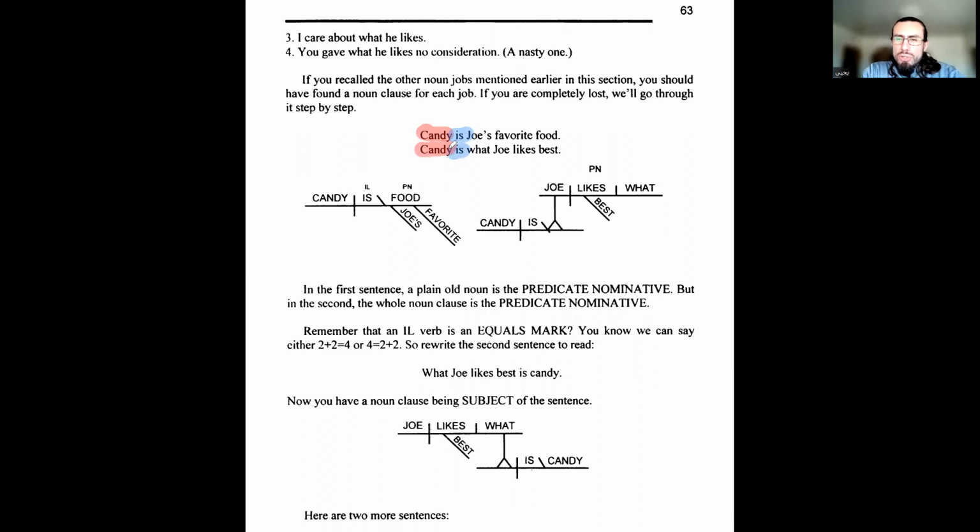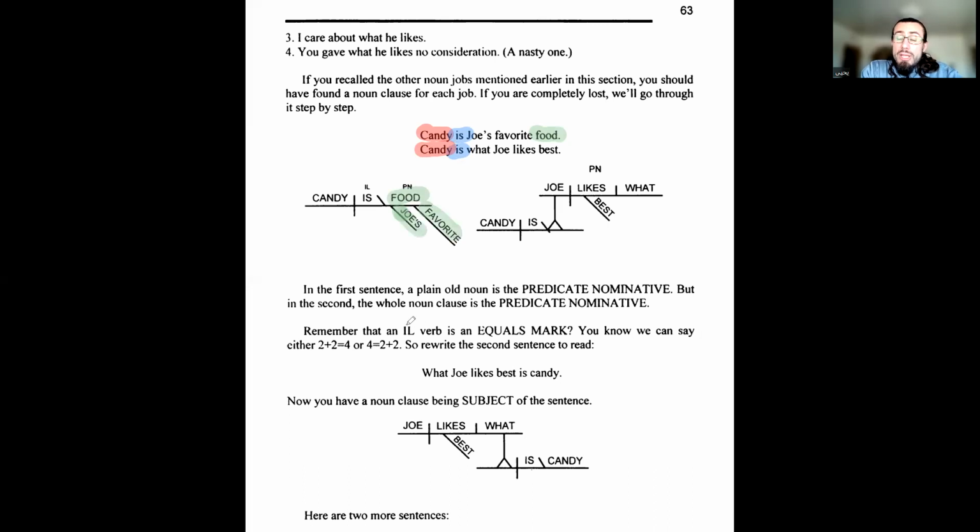Now ask yourself, we have is, what kind of verb is it? You have to know your verbs. Okay, it's an intransitive linking verb, right? If we do our verb test, we know it immediately. It's a verb of being, doesn't have any action. So it's an intransitive linking verb. Intransitive linking verbs have predicate nouns. So if we look, candy is Joe's favorite food. Okay, where's the noun there? Well, predicate noun there. Well, it's food. Joe's favorite, those are adjectives. So we diagram it as such.